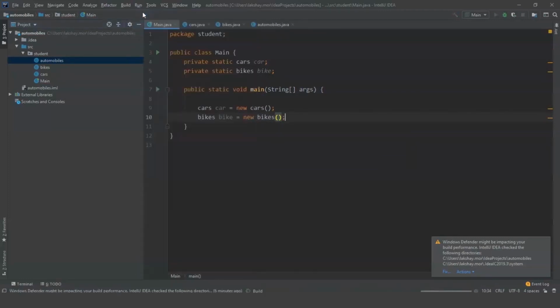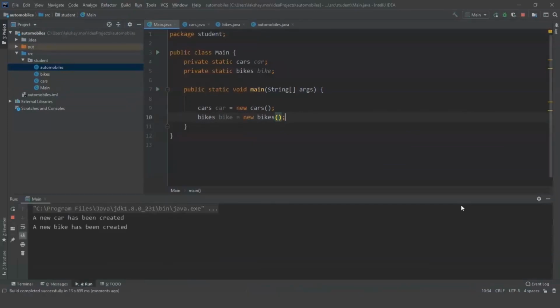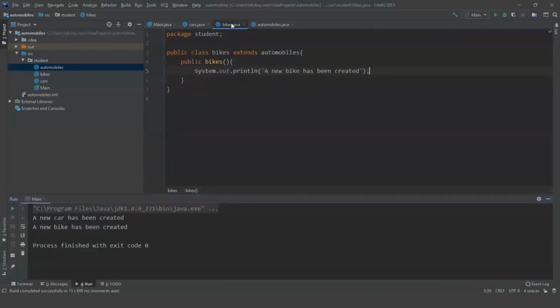And now I'm going to run it. It will take some time to run. And yes, there we go. Our program has executed. And the things that I typed, a new car has been created, a new bike has been created, are done. Now let's try something else using the classes.